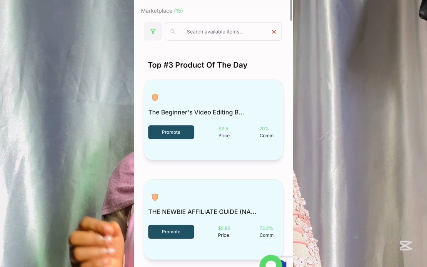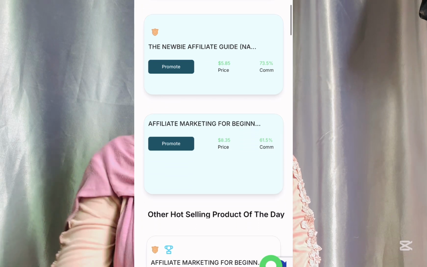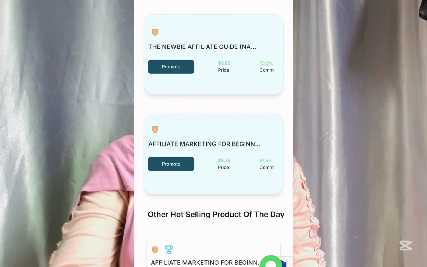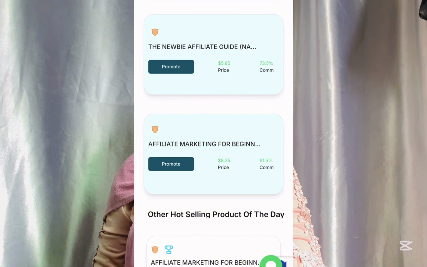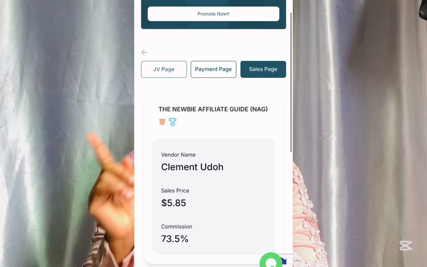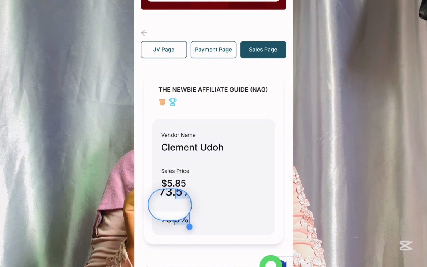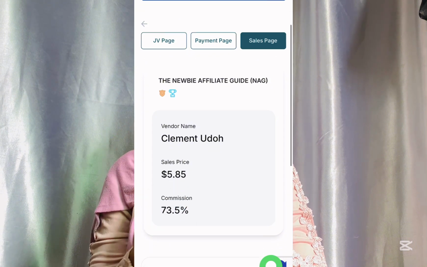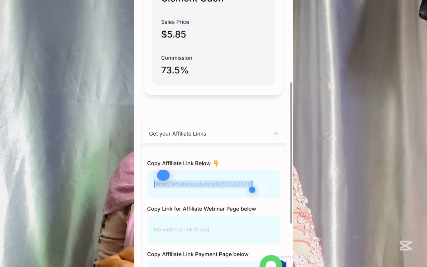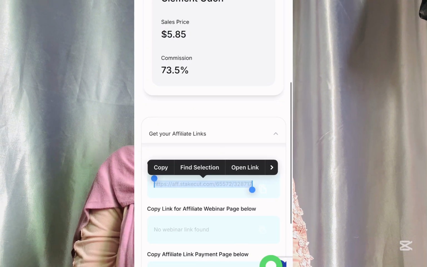Click on marketplace. It's going to bring you to where you're going to be seeing different digital products that you can promote. You can just search for what you have interest in to promote. But as a beginner, I would advise you to choose something more affordable, like maybe 5,000 naira to 10,000 naira. Just stick around that range as a beginner. For this particular course, it costs $5.85. That makes it 7,000 naira, and your commission is 73.5%, which means you're going to be getting 5,000 naira as commission when you sell this product, which is 7,000 naira. Then you are going to see your affiliate link.